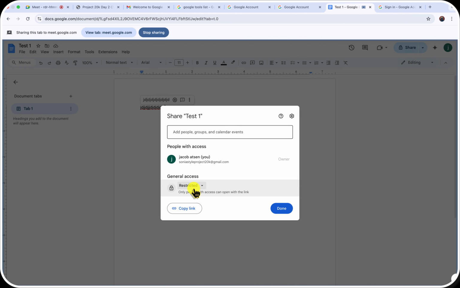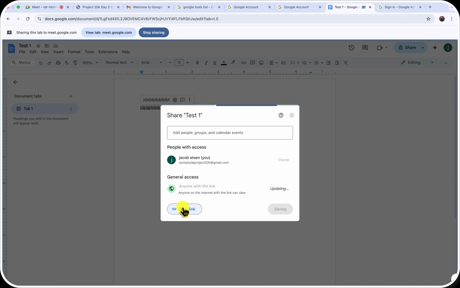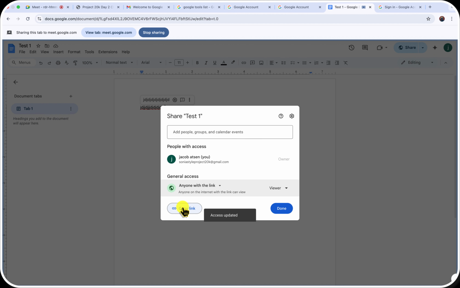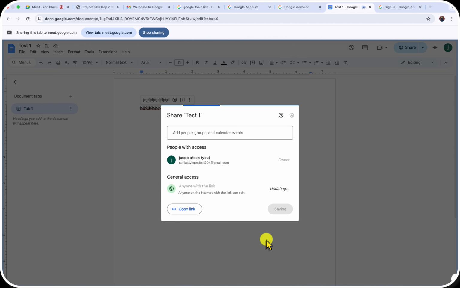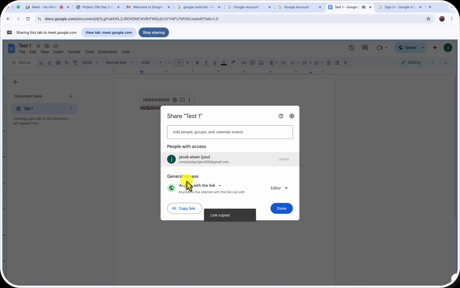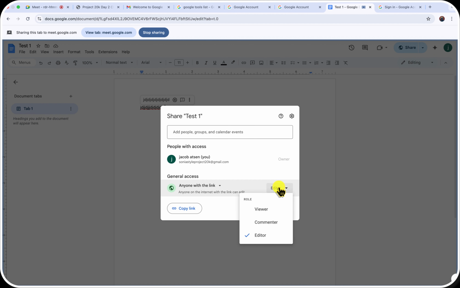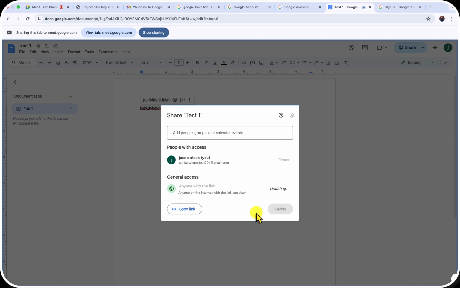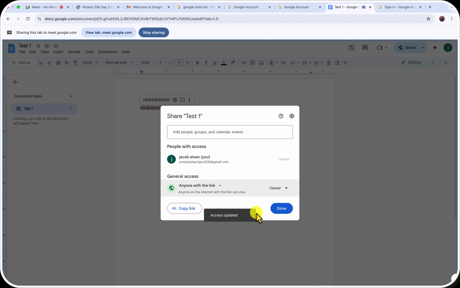But you can also say anyone with the link, and the next thing it's going to ask you is what access you want to give them. Let's say you gave them editor rights. It means that anybody who has the link to this document will be able to do anything they want on this document without you supervising them, because you gave them editor access. But if you give them viewer access, it means that they can only view.